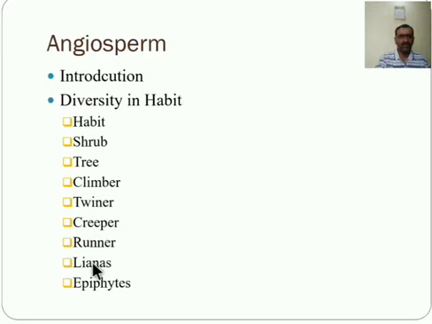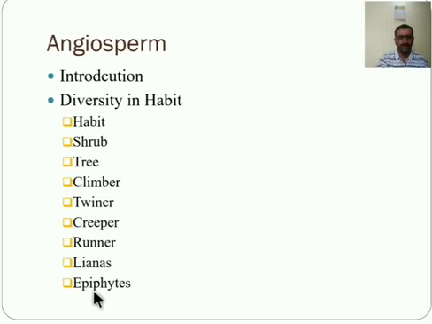Next one is the lianas. They are long, woody, perennial twinners. They are twinners, but long, woody and perennial. For example, entada. It is also called the woody climber.